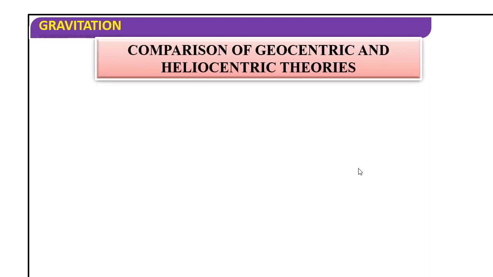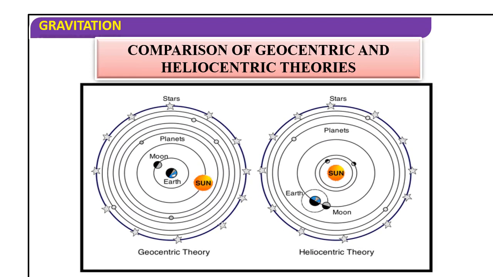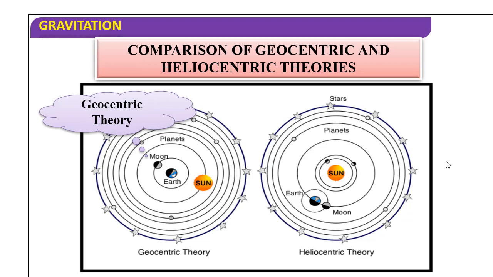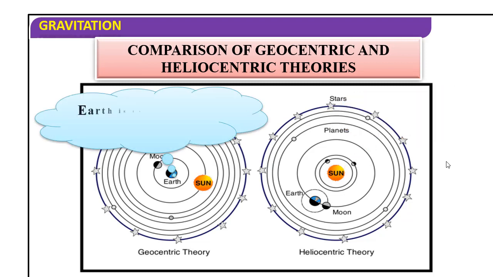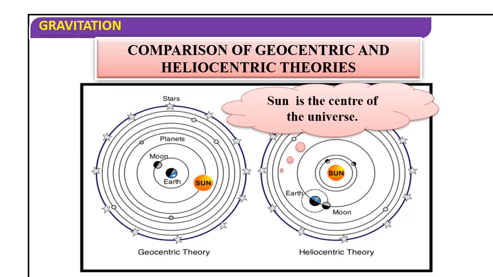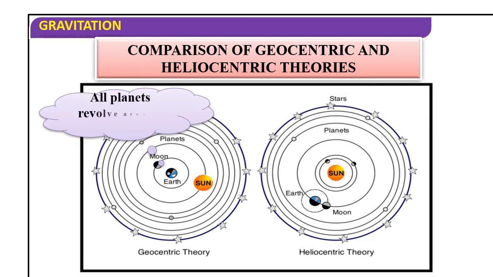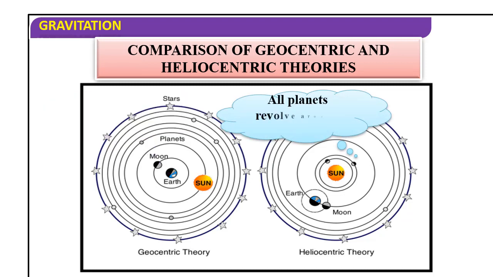Comparison of geocentric and heliocentric theories. So in these two, Earth is at the center and the planets, including the sun, all are moving around the Earth, and here the sun is at the center, all are moving around the sun. Geocentric theory and heliocentric theory. Earth is the center of the universe, sun is the center of the universe. All planets revolve around the Earth, all planets revolve around the sun.